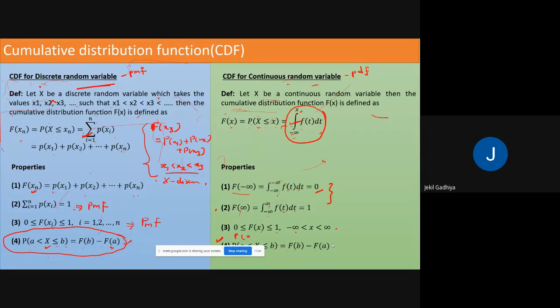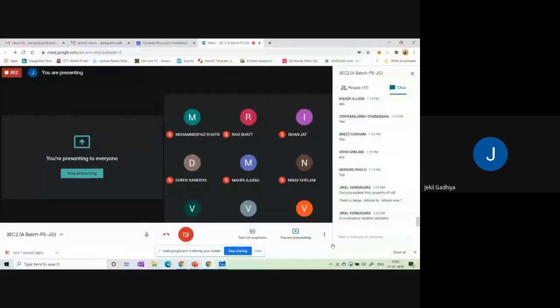Okay, any doubt? First property of CDF, there is a range minus infinity to infinity. Okay, second one, continuous random variable.